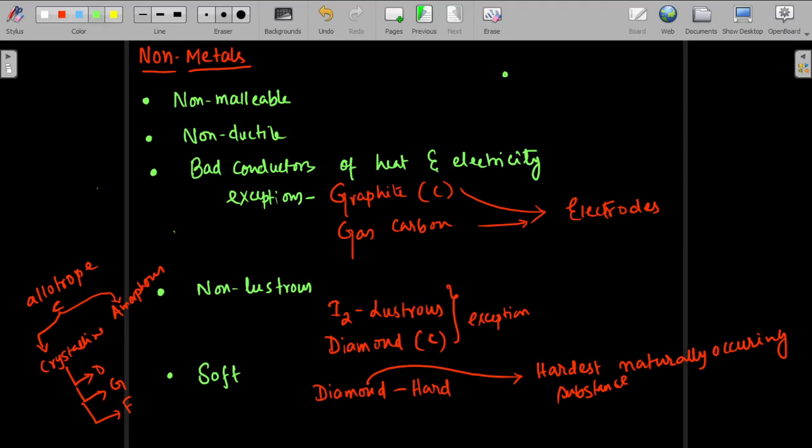Other properties. What about non-metals being solid, liquid, or gas at room temperature? They have all the states at room temperature: solid, liquid, and gas. So they don't have any separate property for this. Carbon is a solid, sulfur is a solid, phosphorus is a solid. Iodine is a solid, bromine is a liquid, and there are gases like oxygen and nitrogen. All are non-metals.